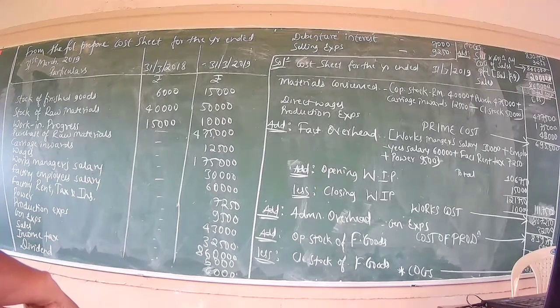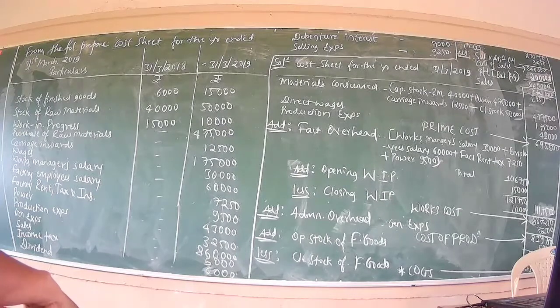Now, sales, only for the purpose of ascertaining whether there is profit or loss, will be of immense use for us. Now, income tax. Income tax can never be presumed to be a cost item, because income tax is payable on the total income received by the company, and definitely it will not constitute a part of the cost component. As such, income tax should be excluded. It has nothing to do with our cost sheet.